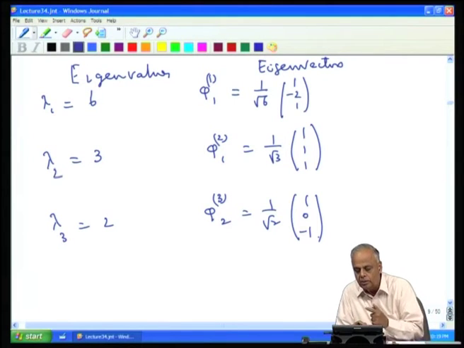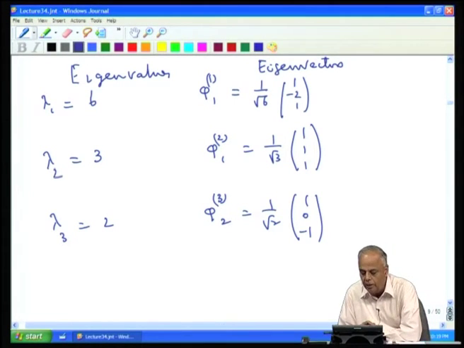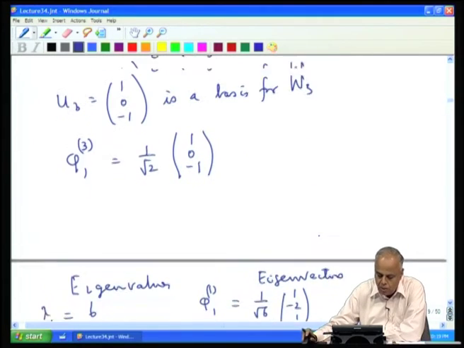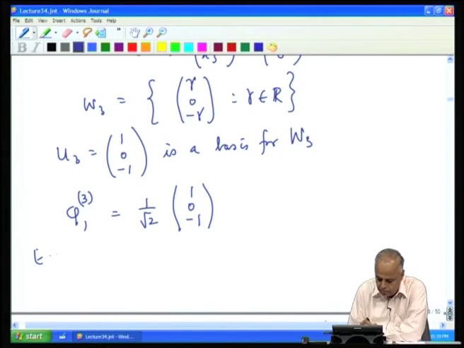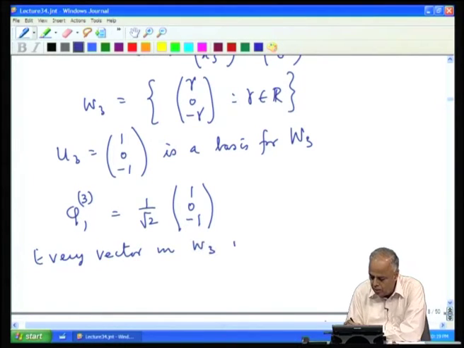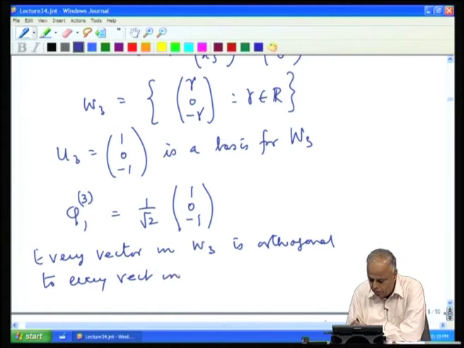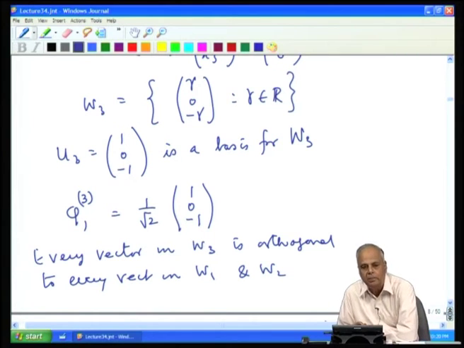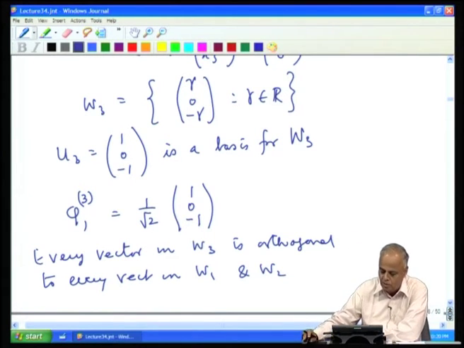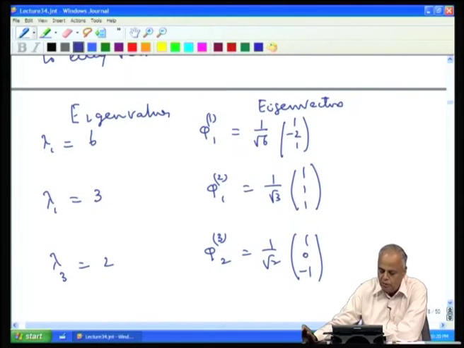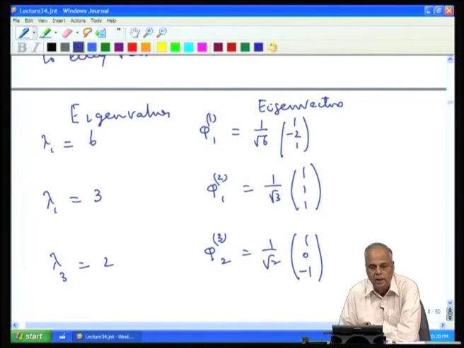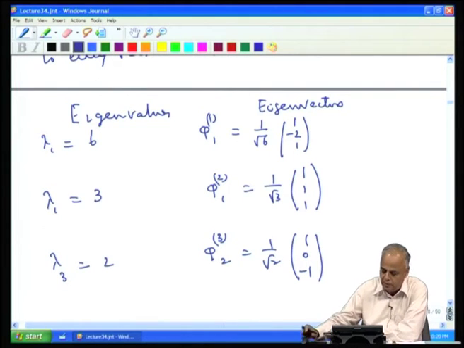Now, observe that all these vectors are length 1 and they are orthogonal to each other. Also observe that every vector in W 3 is orthogonal to every vector in W 1 and W 2. That is the statement that eigenvectors corresponding to different eigenvalues are orthogonal to each other. So, for the 3 eigenvalues, now we have got the 3 eigenvectors, they are orthonormalized.